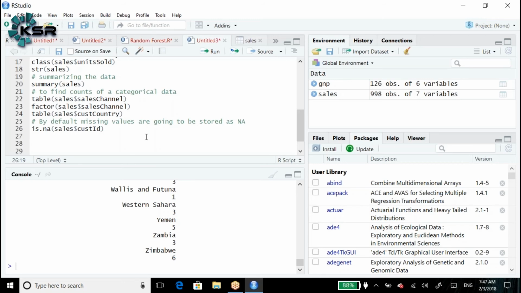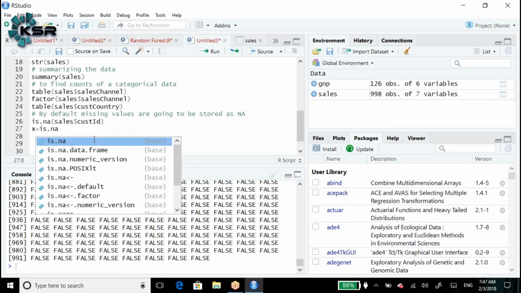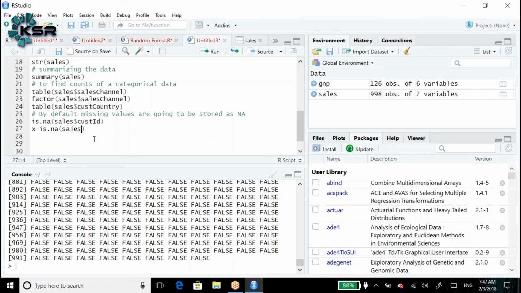If there are any NA values, it will return true. If there are no null values, it will return false. Now let's assign this to X: is.na of sales dollar cust.ID.